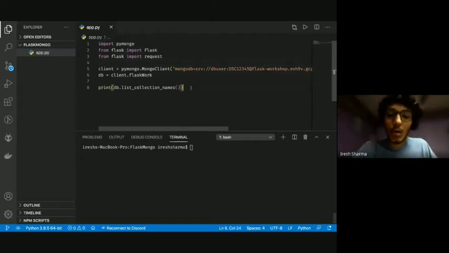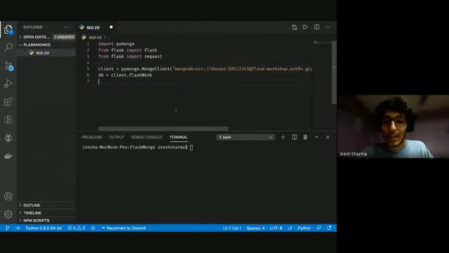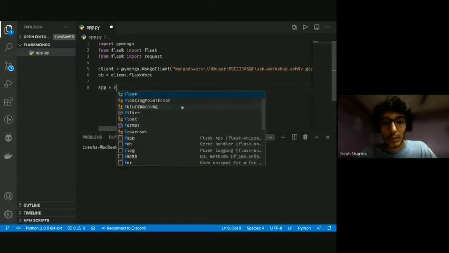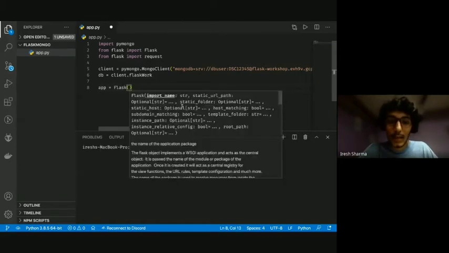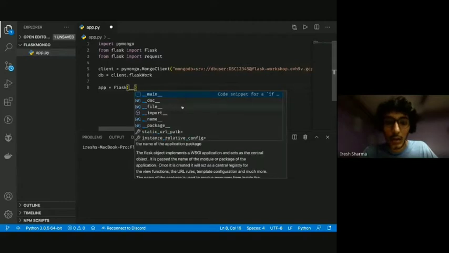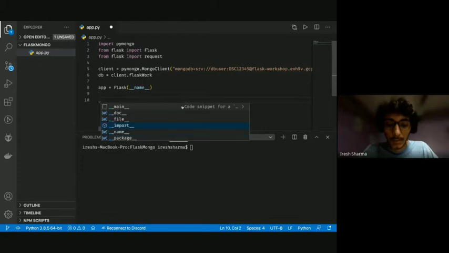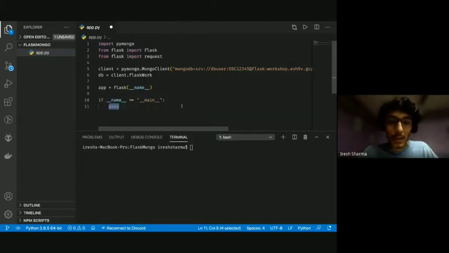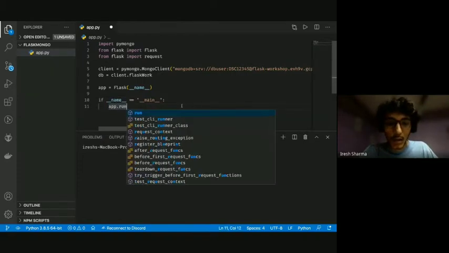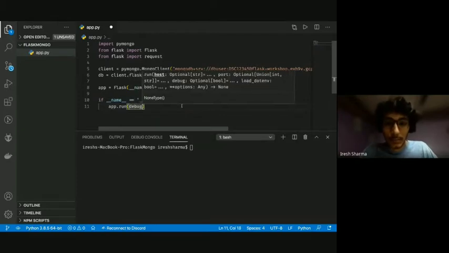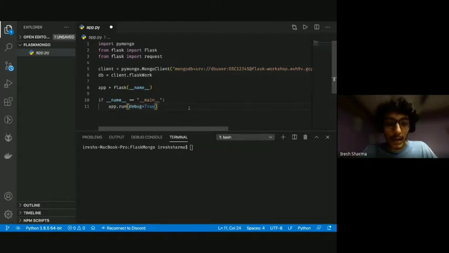So up till now, we didn't write an API. I mean, we didn't even make our Flask app. So now that we know that we are connected to our MongoDB and it is working perfectly, we're gonna start working on our app. So I'm gonna do a similar way like we did earlier. We're gonna make a Flask object, and then we're gonna use the main statement to run the application. App.run, and we're gonna keep it debug true, and let's save it.